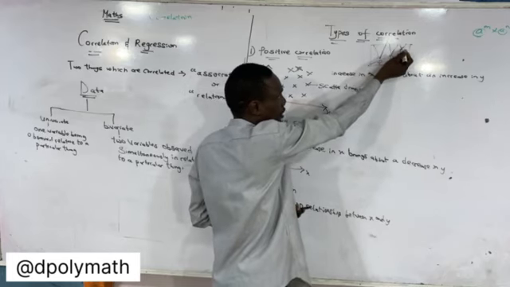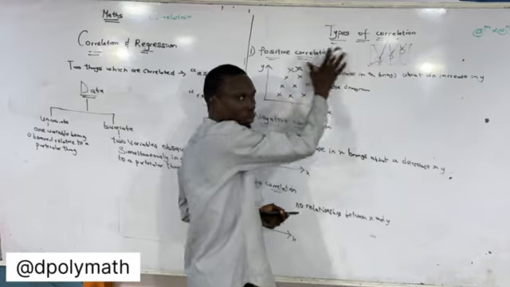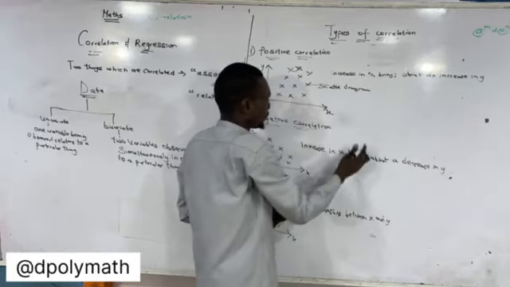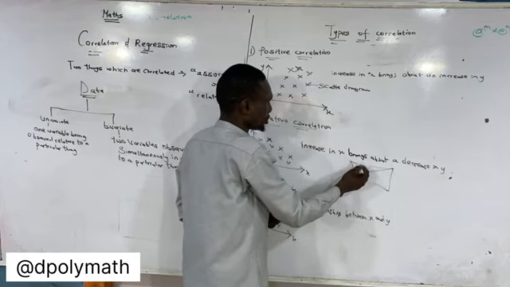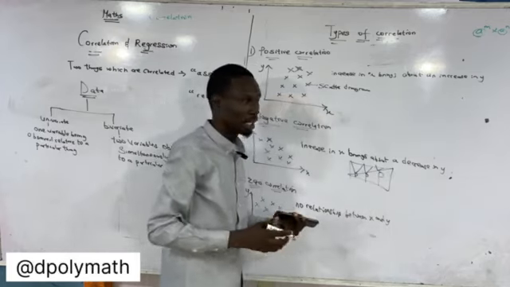As the volume is getting smaller, the pressure is getting bigger. So that's a typical example of the negative correlation. One quantity brings about a reduction in the other quantity.